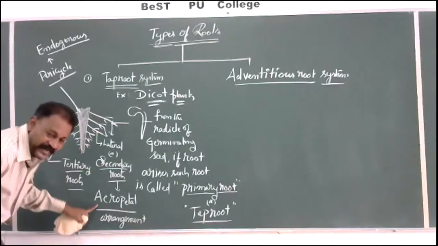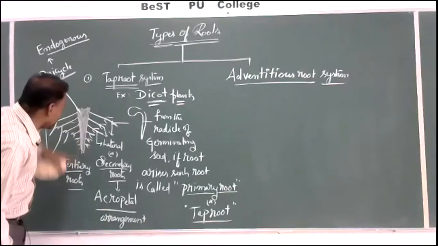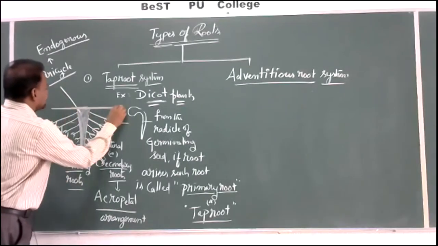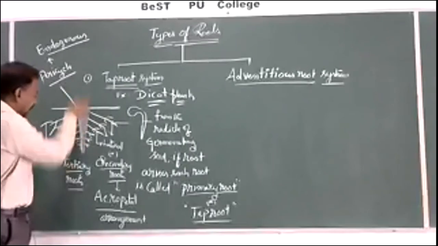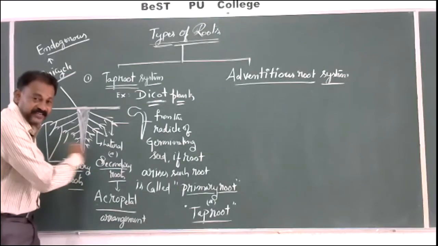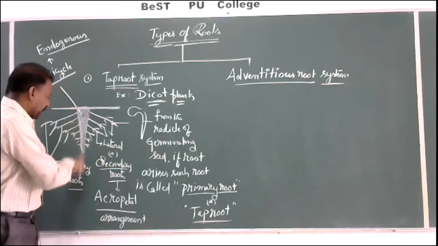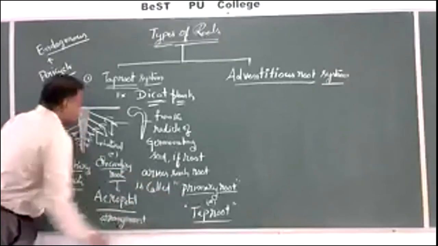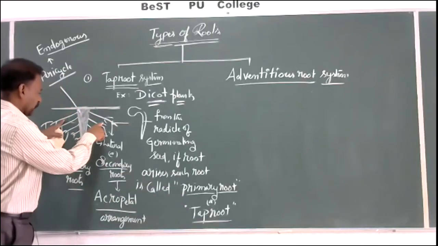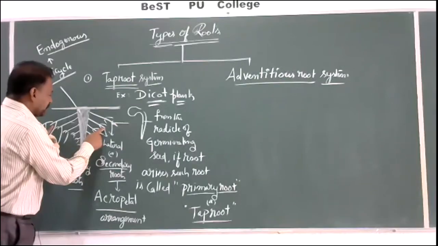Again, what is acropetal arrangement? They are arranged based upon their length from base to the tip. So this is the soil level, and the underground part of the plant is called root system. A single primary root is called taproot. Side roots, secondary roots, lateral roots, again they will divide to form tertiary roots.